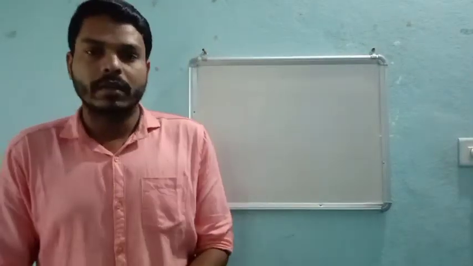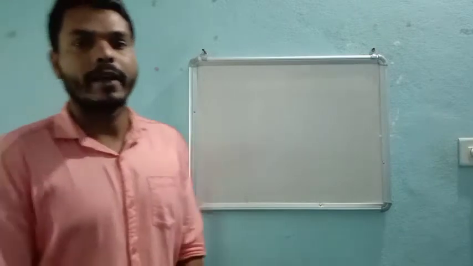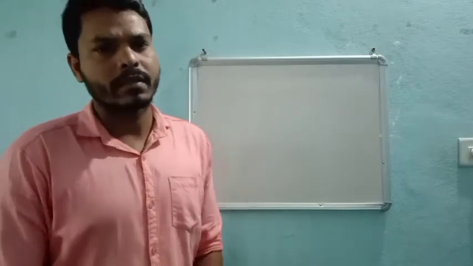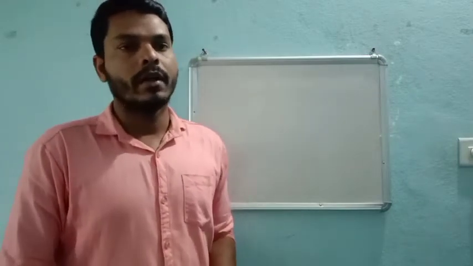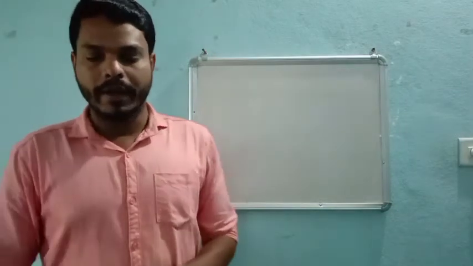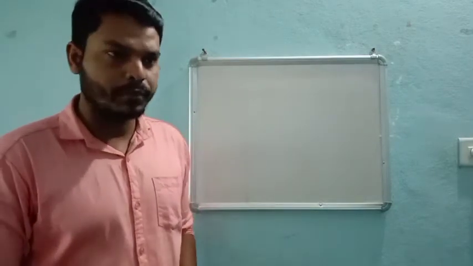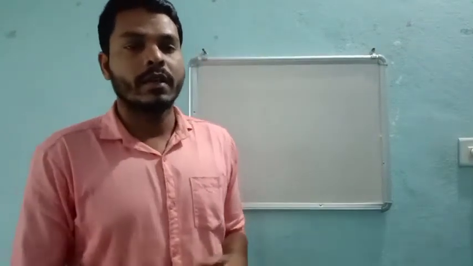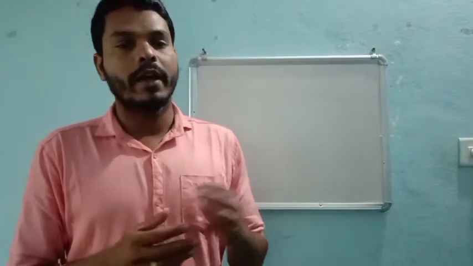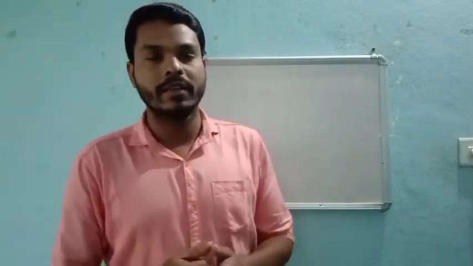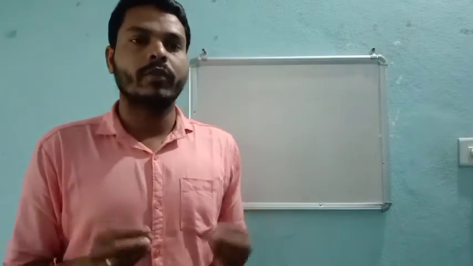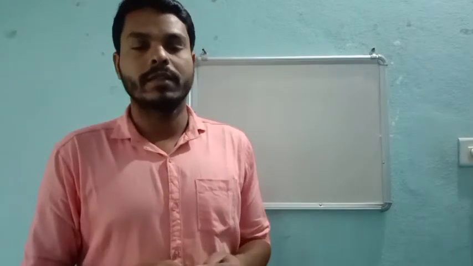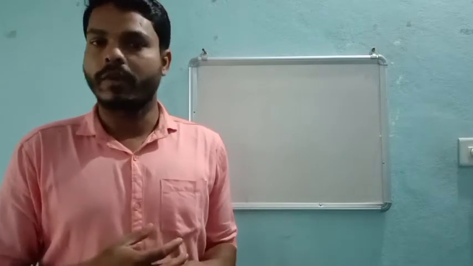In the last class we discussed some very basic definitions about haloalkanes and alkenes. That means in this chapter we might come across some very basic things, so don't forget allylic, benzylic, vinylic, and aryl halides. Why? Because if you don't know these small names or definitions, the difficulty increases while studying these organic concepts. Once you know these concepts and definitions, then definitely the subject will look very easy, right?